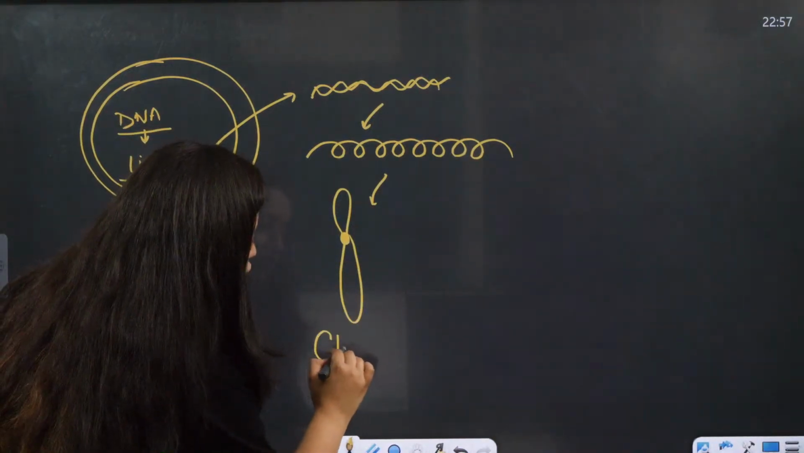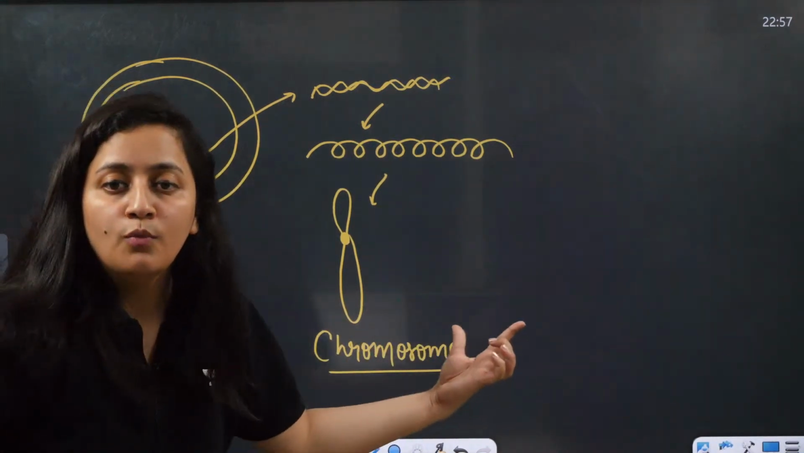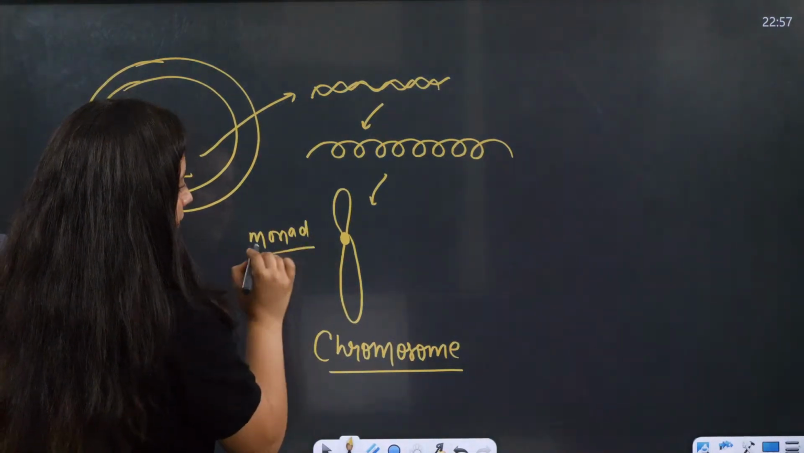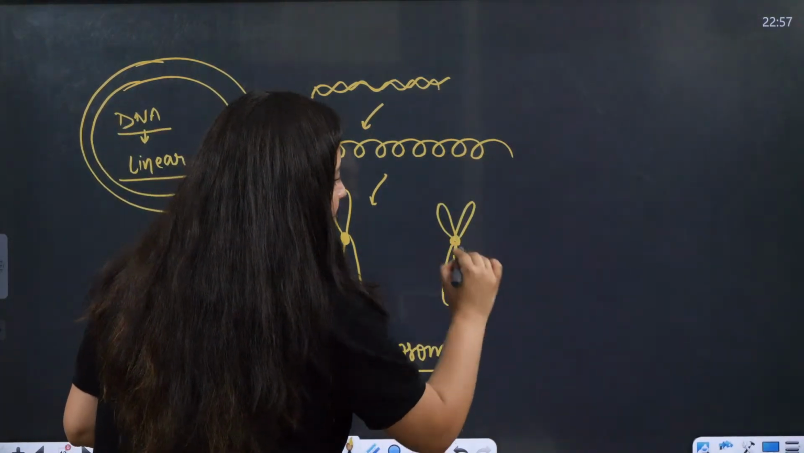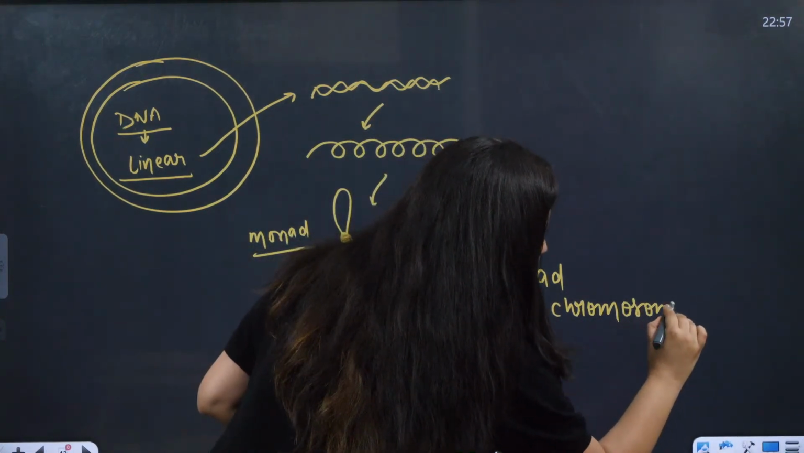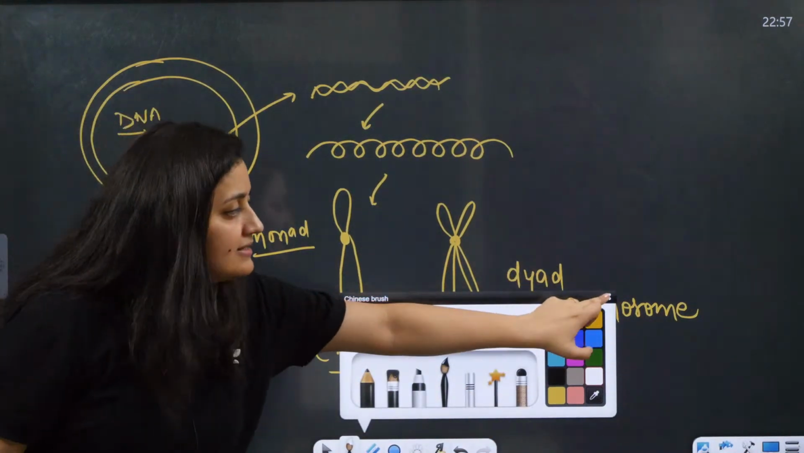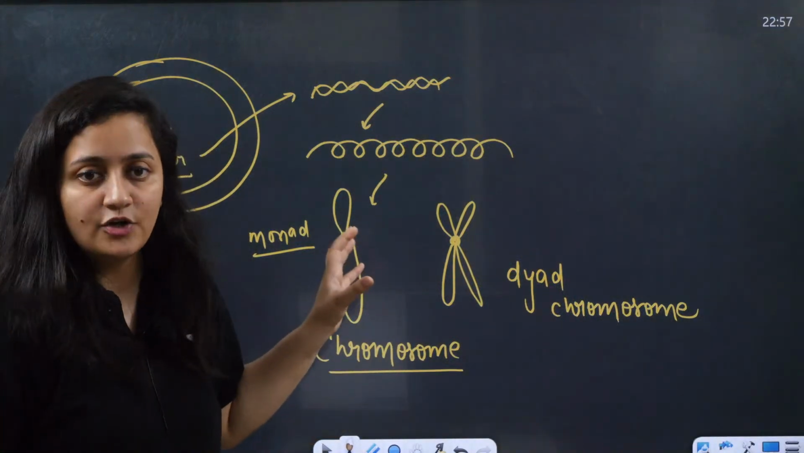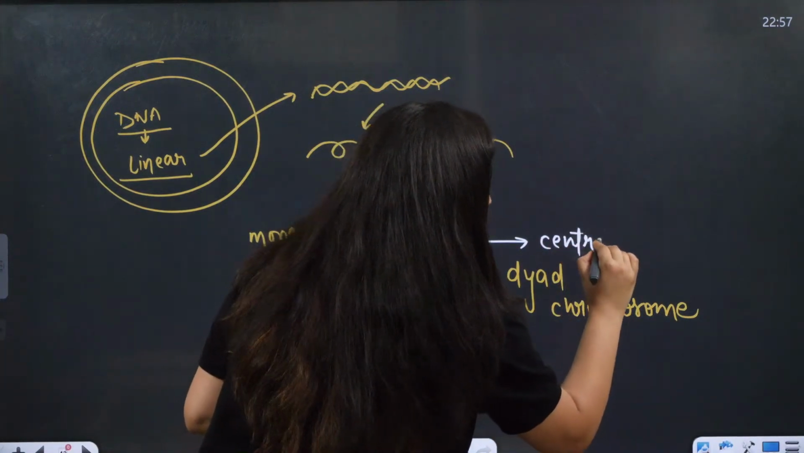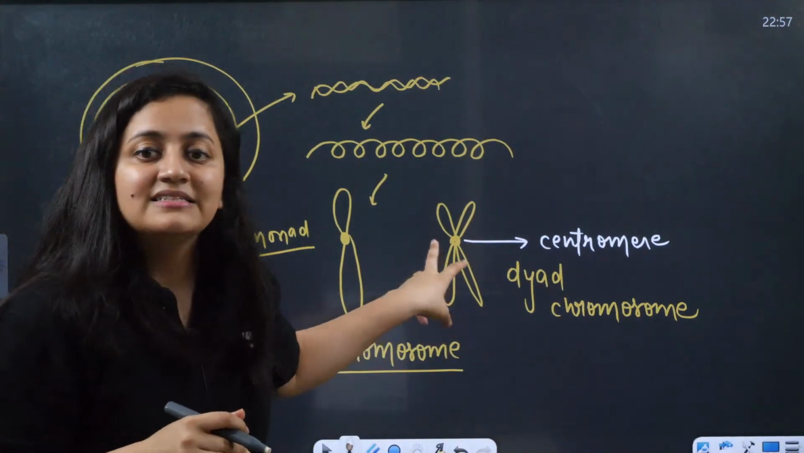This is the chromosome. It is a monad chromosome, right? Even this is also a chromosome, but it is a dyad chromosome. It has 2 arms. In the cell cycle you will understand it in a better way. So in this chromosome, this central part is the centromere. Do not ever get confused between centromere, centrosome, and centriole. It is the centromere.